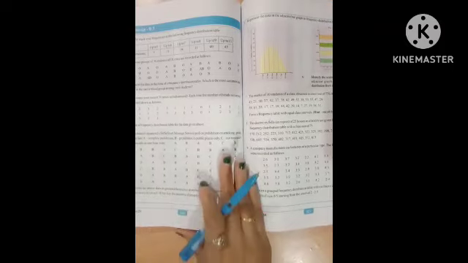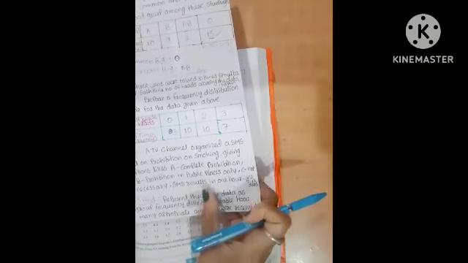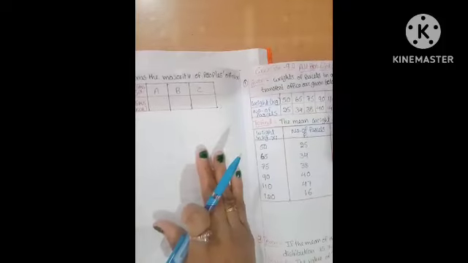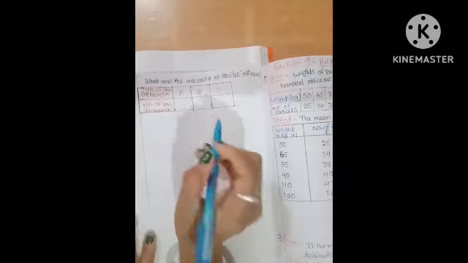This is the data given. First, how to represent the grouped frequency distribution table. A TV channel organized an SMS poll on prohibition of smoking with options A, B and C, and the SMS results came in 1 hour. To find: represent the data as a grouped frequency distribution table, and answer how many appropriate answers were received and what was the majority of people's opinion. These two questions are asked in this problem.